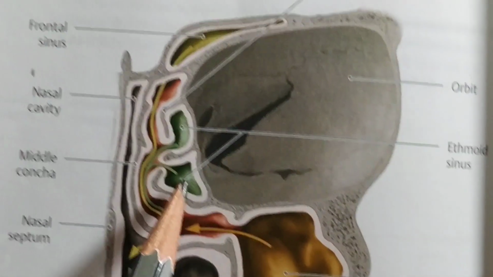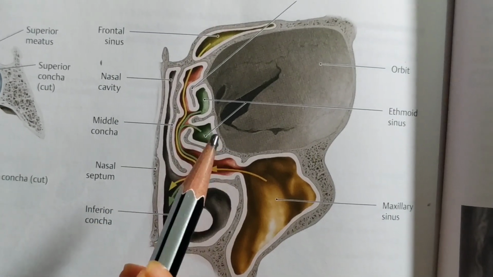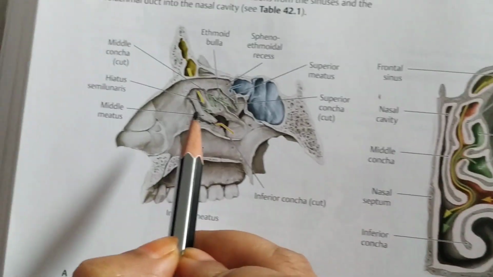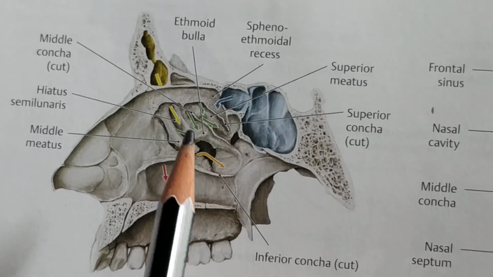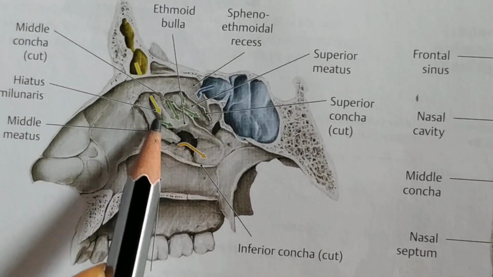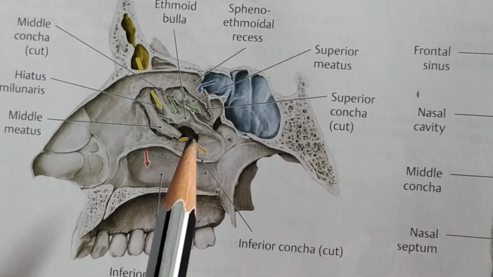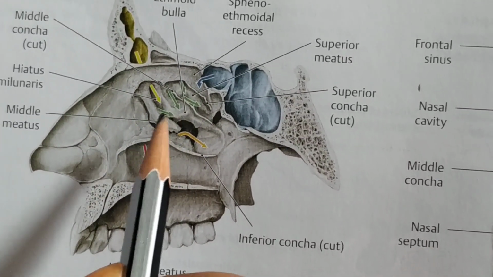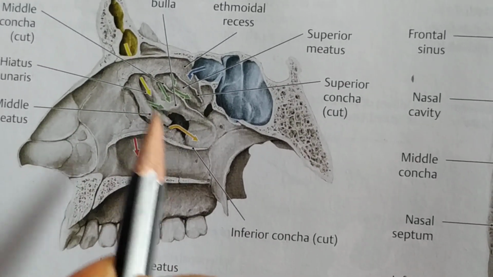These are the ethmoidal air sinuses. Then the anterior ethmoidal air sinuses. The anterior ethmoidal air sinuses are 3 to 7 in number, and they communicate with the middle meatus. This green arrow is for the drainage of the anterior ethmoidal sinuses, and the drainage is up to the middle meatus through the ethmoidal infundibulum or the hiatus semilunaris.